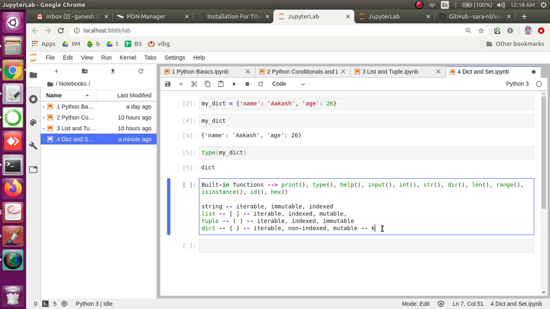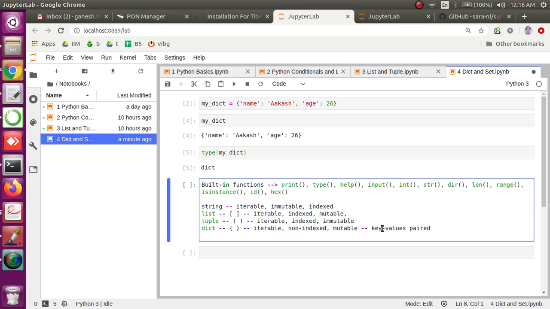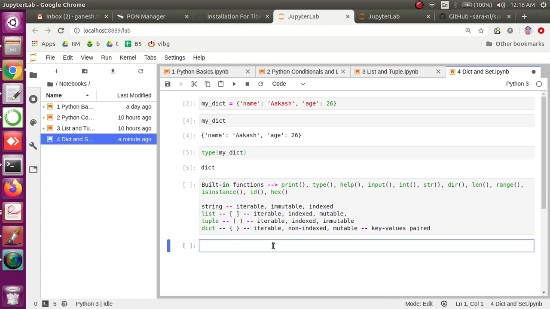Just imagine that the data is stored in the form of key value pairs. Let me take another example. Let's say I have D, which is a dictionary. I will use A colon 10 and B colon 20.